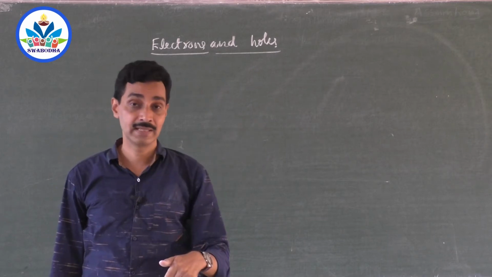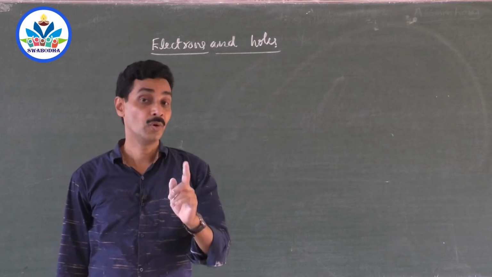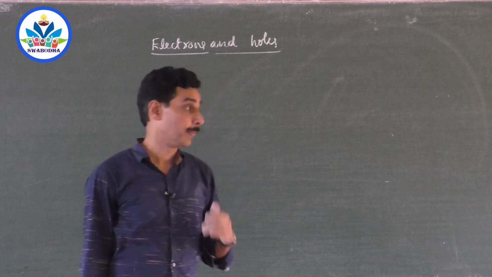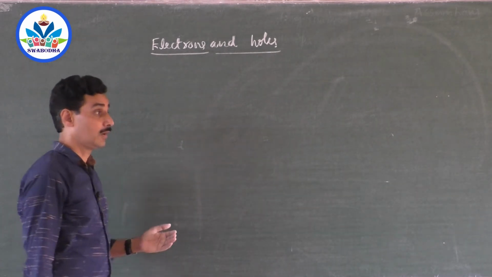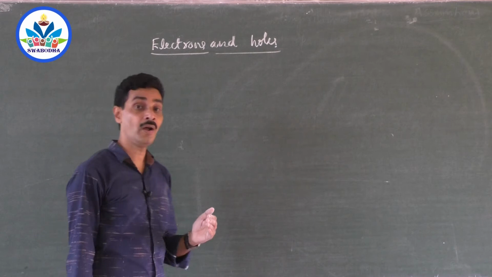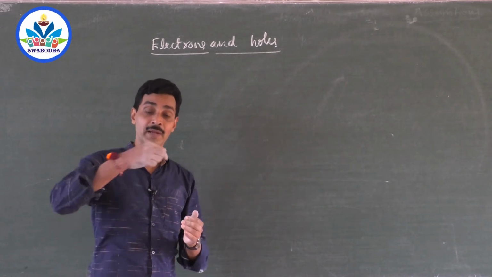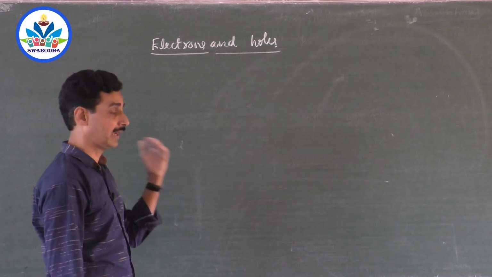A vacancy is created in the valence band. So holes are found in the valence band. Now, these holes are not permanent holes. Electrons can come and occupy that hole. Now what do we actually mean by a hole?